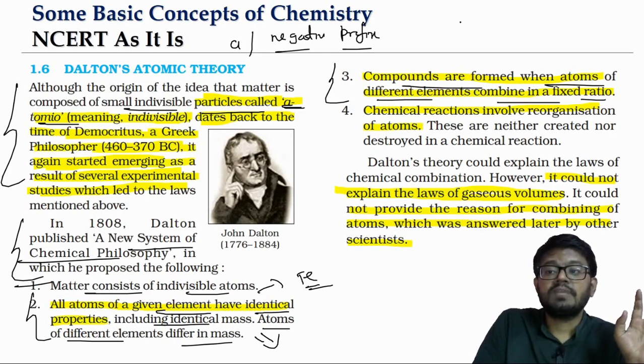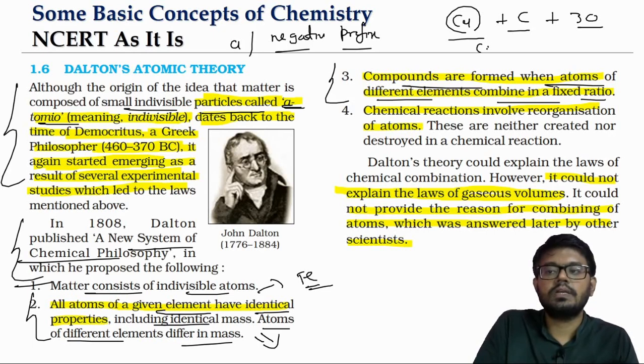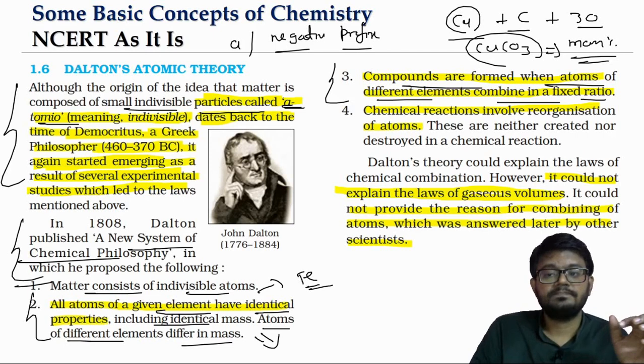Say, for example, we talk about cupric carbonate. One copper atom will combine with one carbon and three oxygens. This is how cupric carbonate gets formed. The atoms are combining in a fixed ratio. When they combine in a fixed ratio, obviously the mass percentage will also remain fixed. So this is how he was able to explain the law of definite proportion.